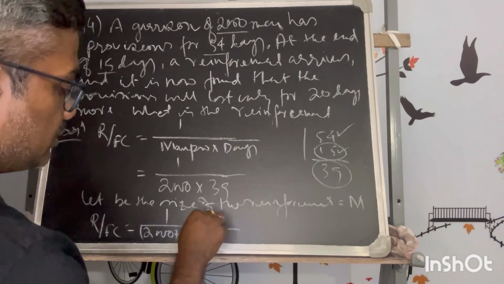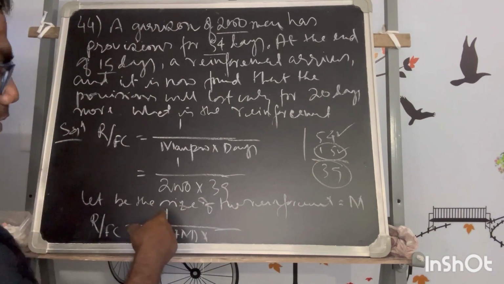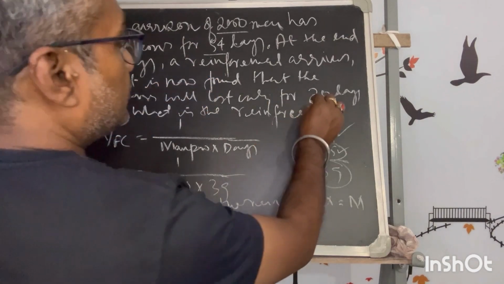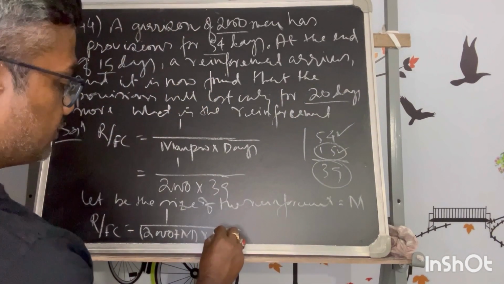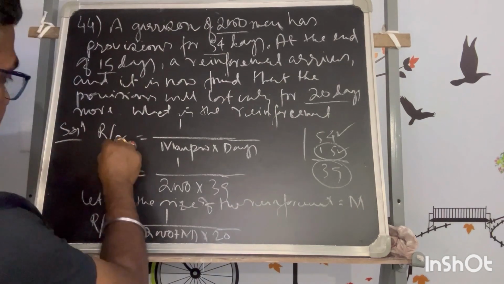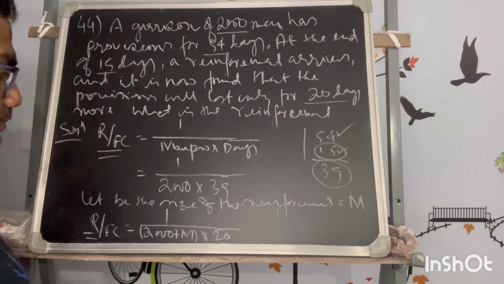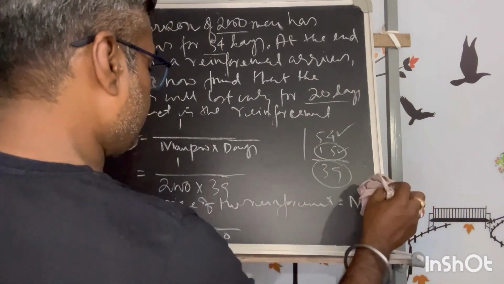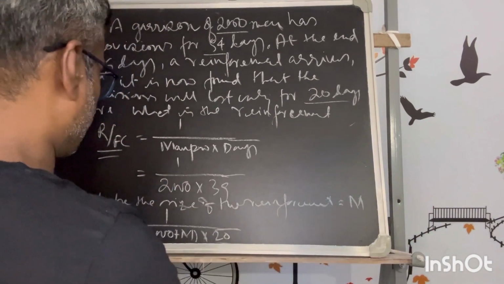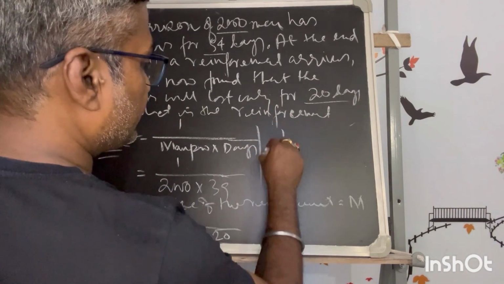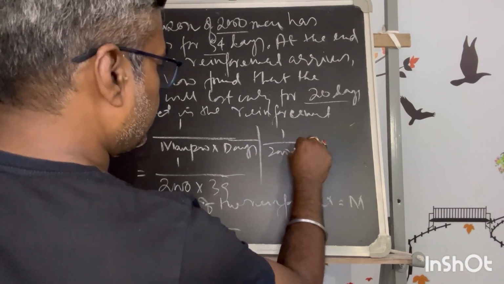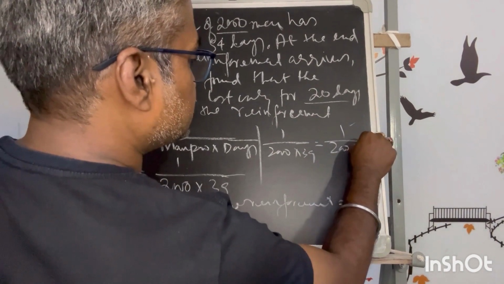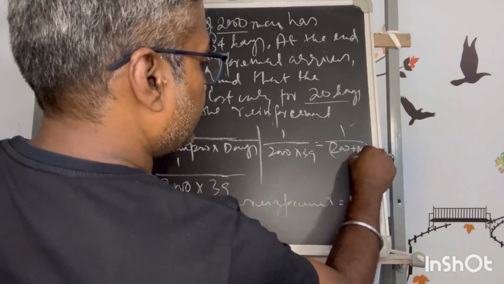So obviously the days will reduce for the food in stock to be consumed. It is said that it will last 20 days, so instead of 39 days it will be 20. But the rate of food taking for both cases will be the same, so this is equal to this. So 1 upon 2000 into 39 is equal to 1 upon 2000 plus m into 20.